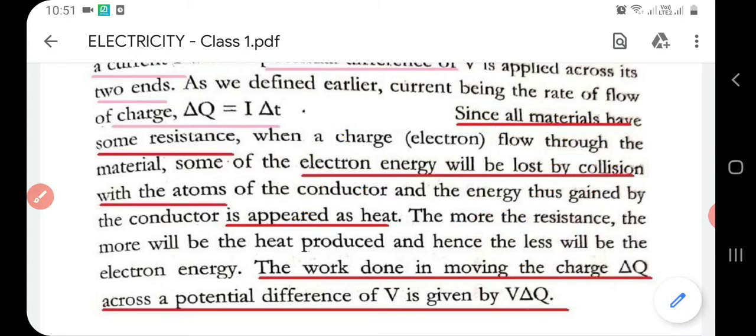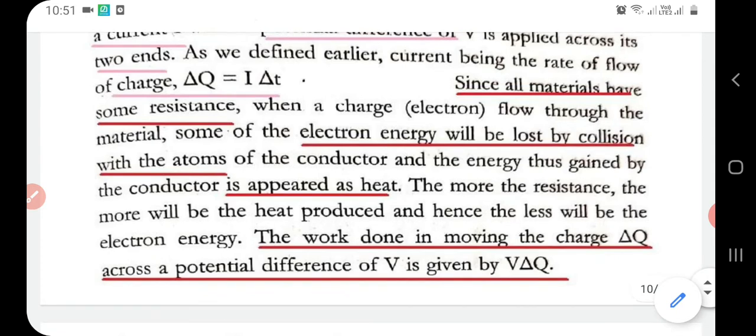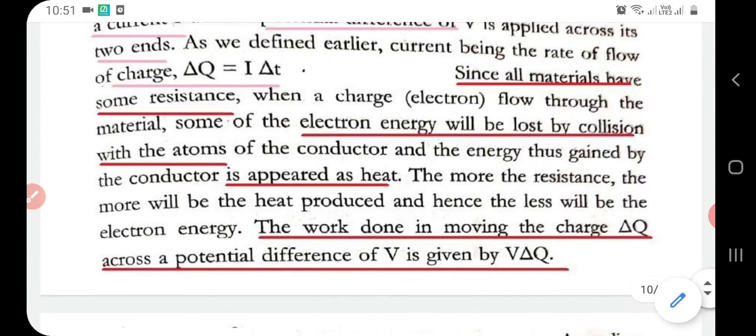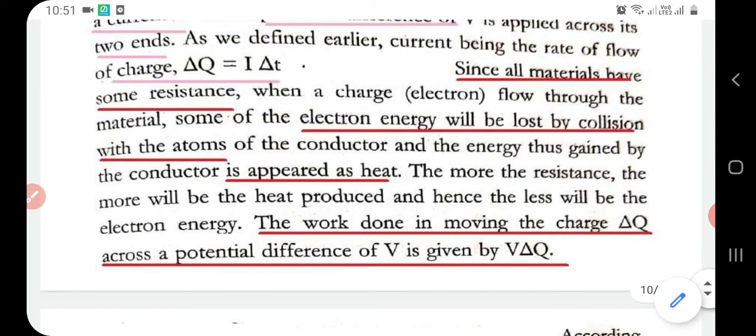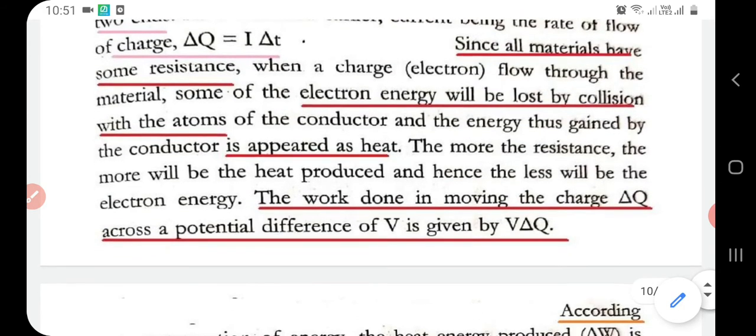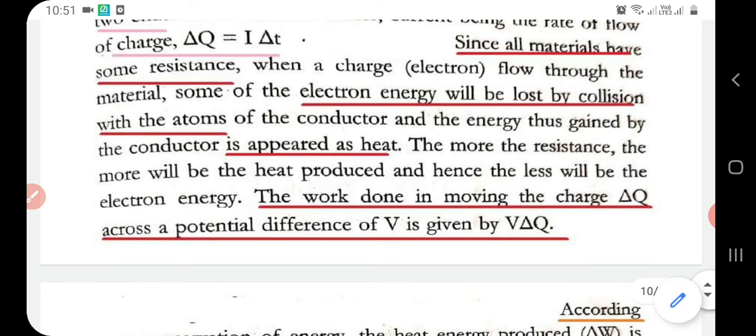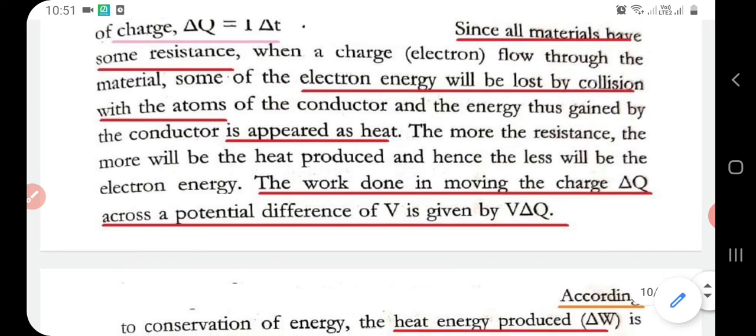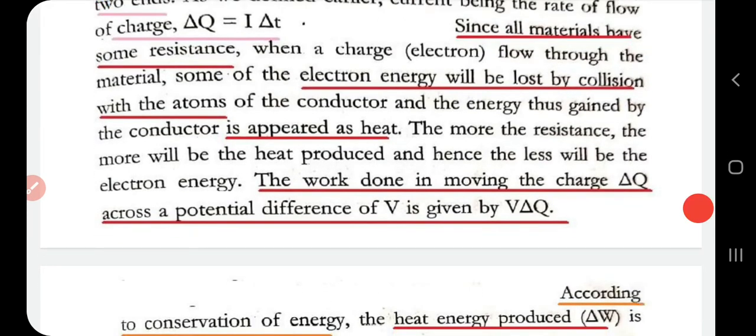Then, since every material has some resistance, there will be a resistance to the flow of electrons, and as a result some electron energy will be lost due to collisions with the atoms of the conductor, and this lost energy will appear as heat. Therefore, the more the resistance, the more the heat produced, and the less will be the electron energy.